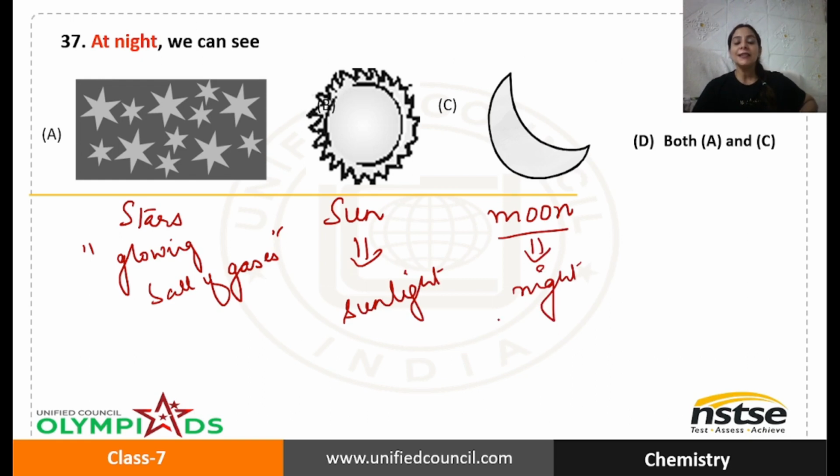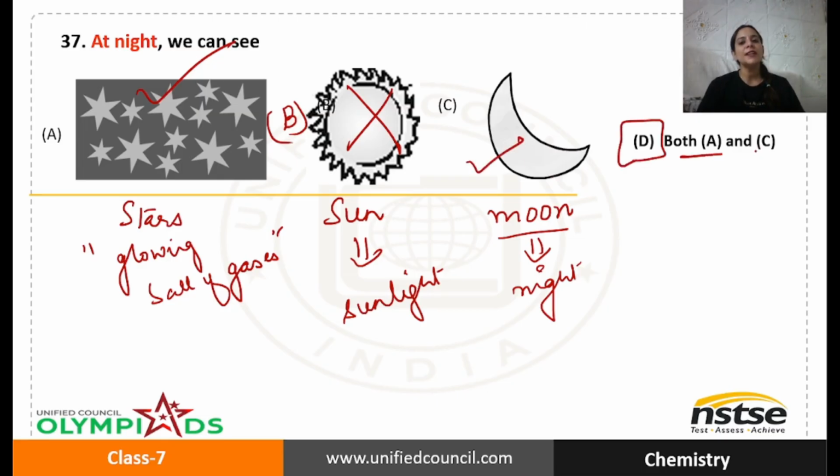So if you look at sky at night, you will not find this B part, that is sun. We see only stars, so many stars twinkling in the sky, and moon. So here the option which states both of them is option D. Therefore, option D is the correct answer.